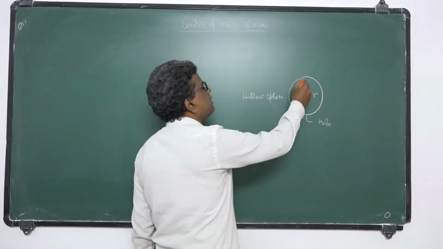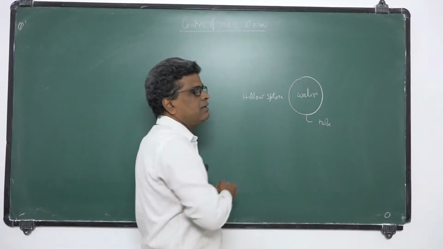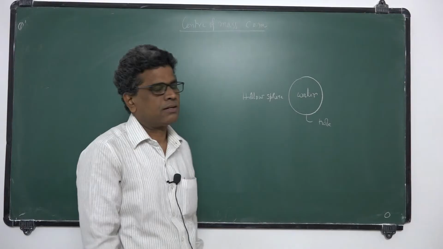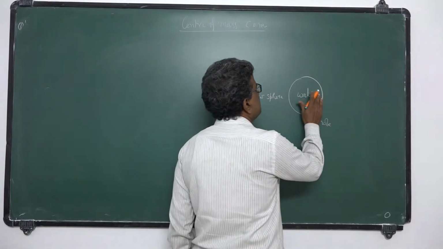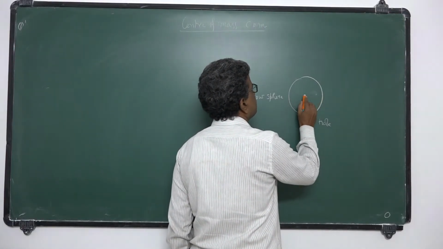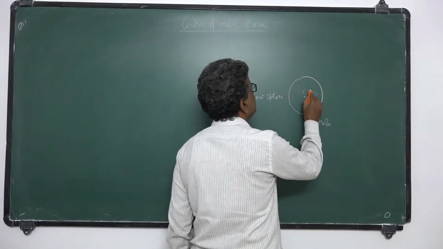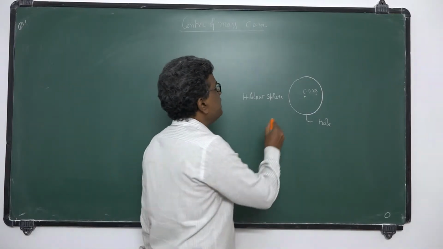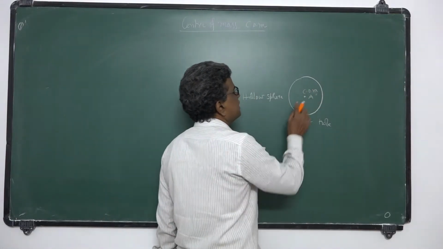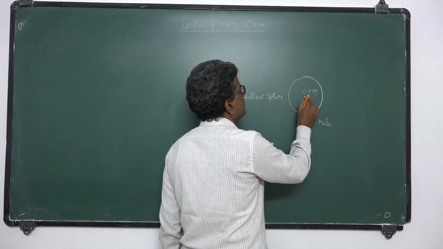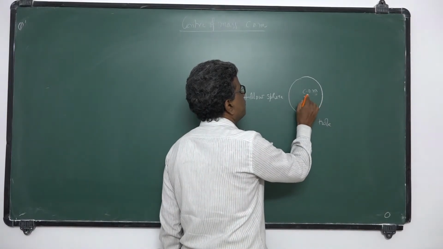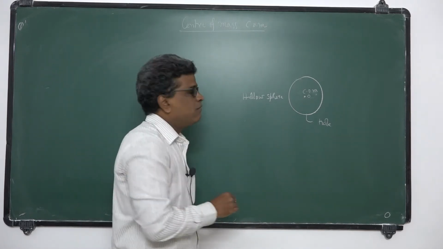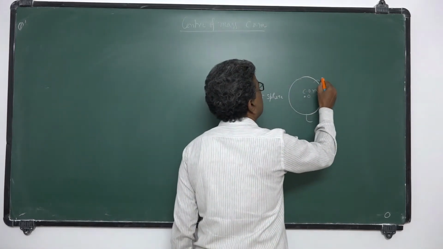Initially this hollow sphere is completely filled with water, so its center of mass is at its center. Let the center be O, the center of mass, the center of the sphere initially, when it is completely filled with water.